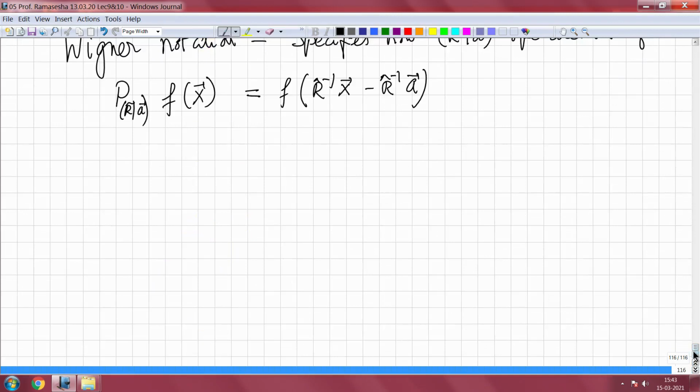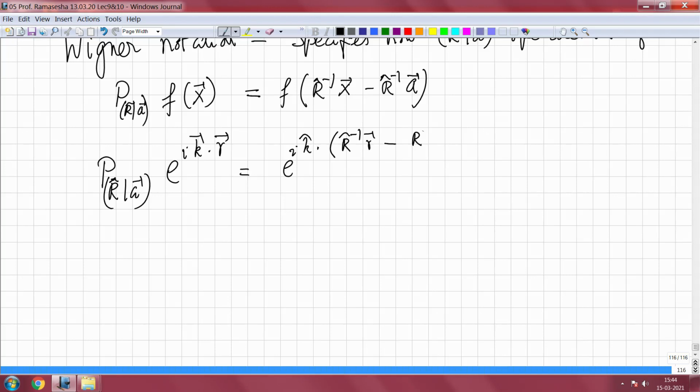We can think of operating by R A on a plane wave, e to the power i k dot r. If I take this, then this is going to give me e to the power i k dot R inverse times r minus R inverse times A, exactly the way I have written above.